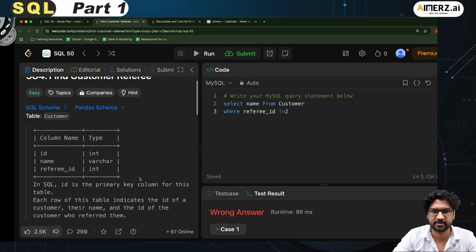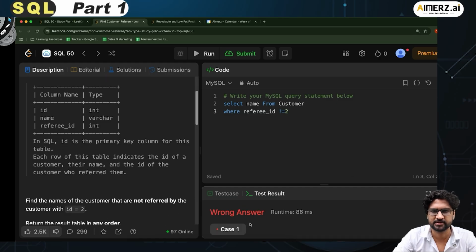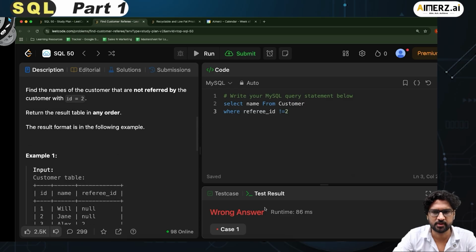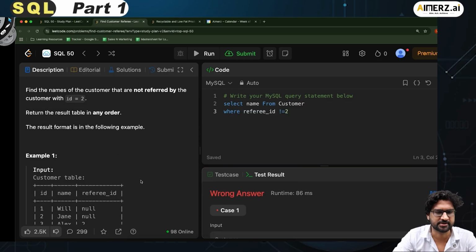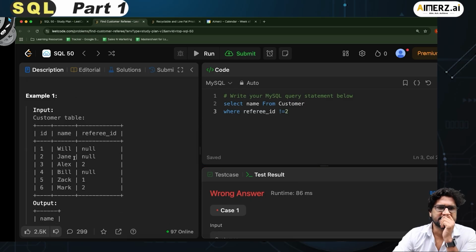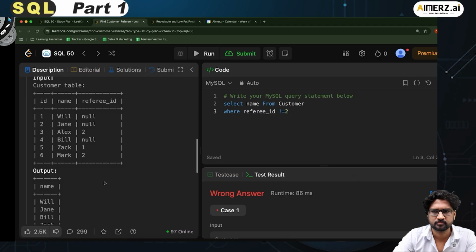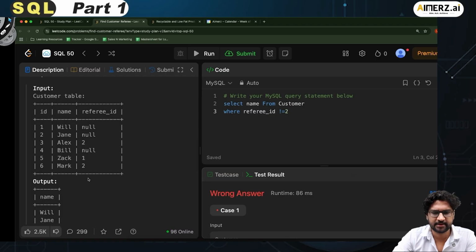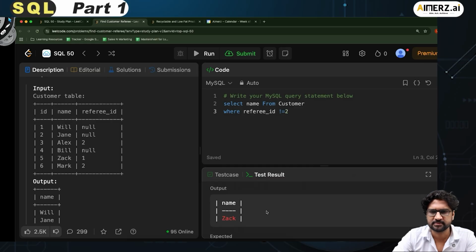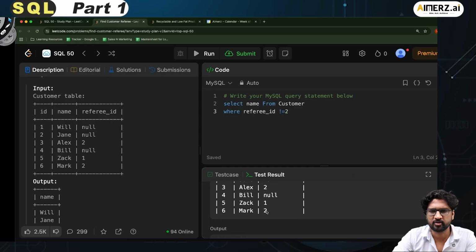Now it says case 1, wrong answer. What is this case 1? Let's try to see this. In this case, referee ID is not equal to 2. Select name from the customer where referee ID is not equal to 2. It's not getting the answer. In the output, I got only this, Jack.